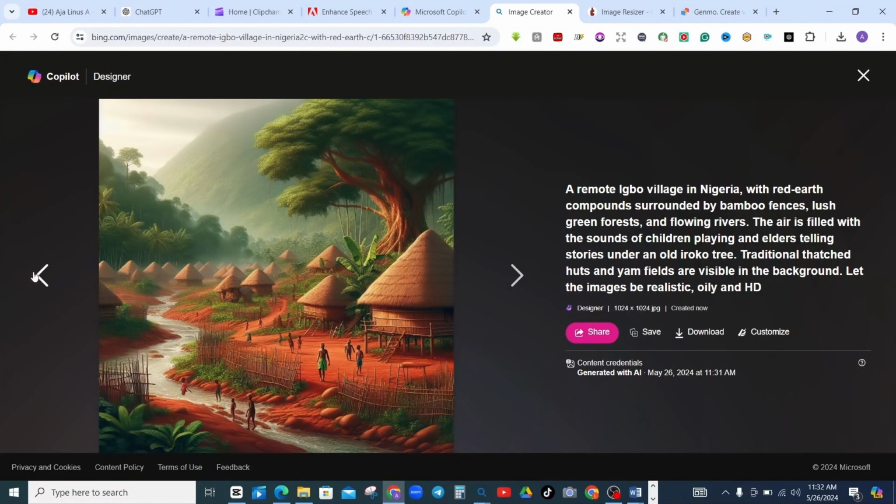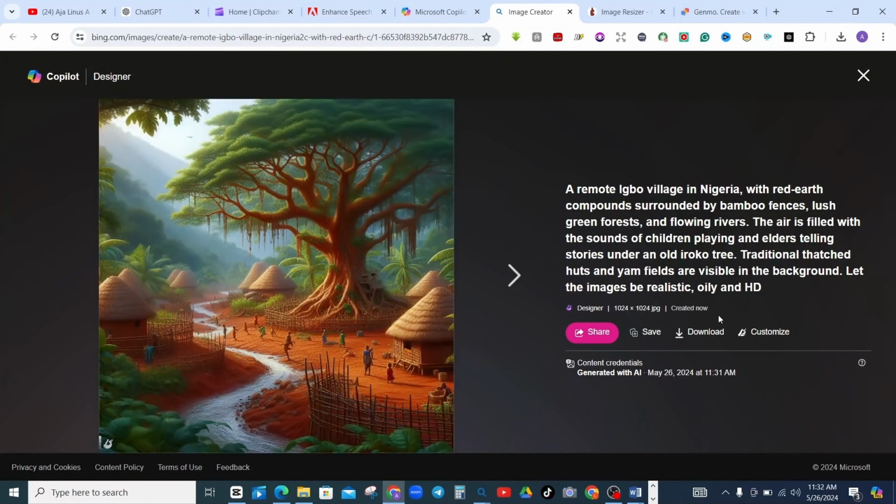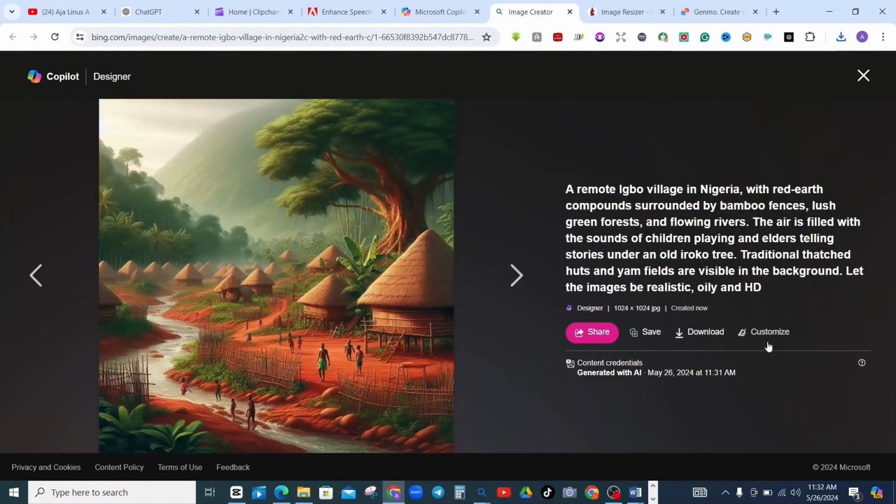You can also twist how your image should look like. Now, in my next video, I'm going to show you how to craft very good prompts that can give you the kind of image that you need for your AI generated video. So in this place, you can click on download. Okay, go to the other one, click on download. And let's say we use these two.